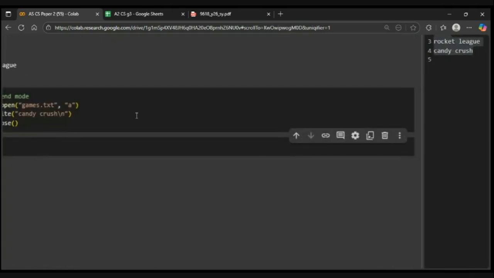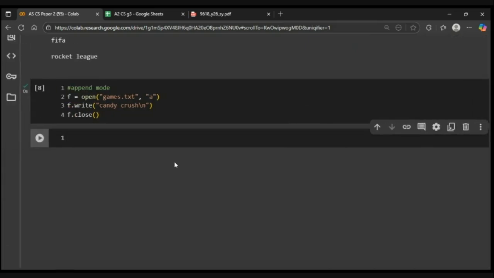So now I am going to write array values into a file. Write array values games list into games.txt.